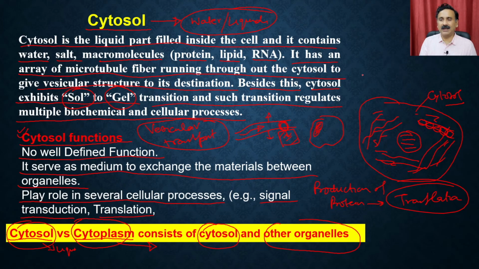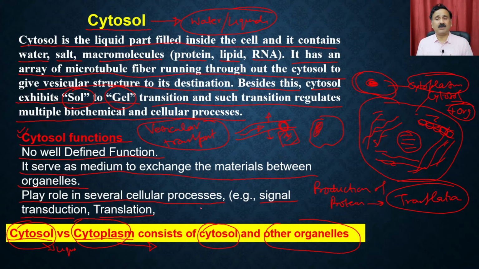So if you take the cell, it has a nucleus, right? Outside this nucleus, whatever you have is called the cytoplasm, which contains the cytosol and also contains different types of organelles. So it is very important that you say cytosol when you are talking about the liquid part, and you say cytoplasm when you are talking about the content outside the nucleus.